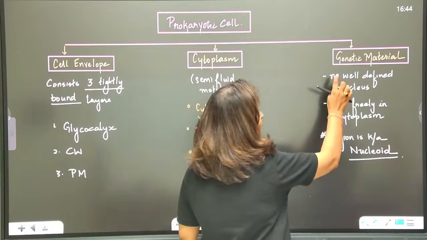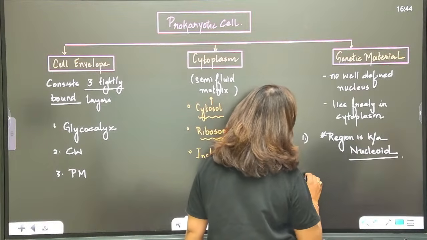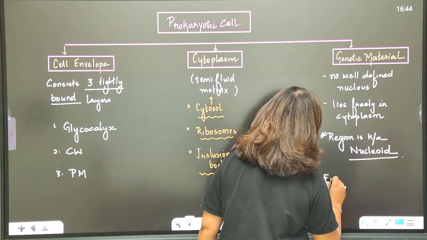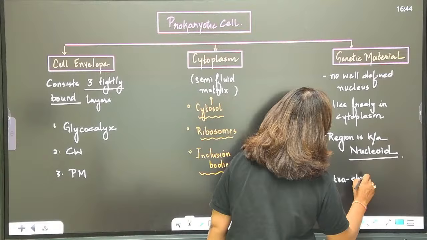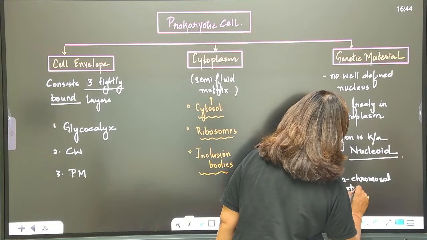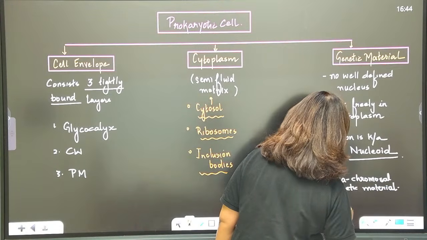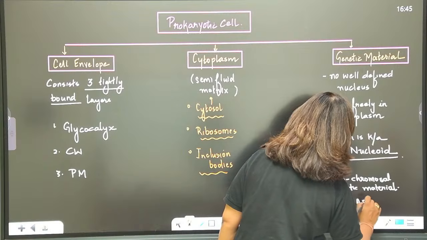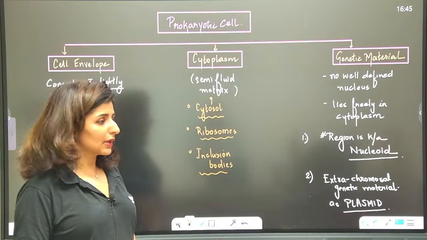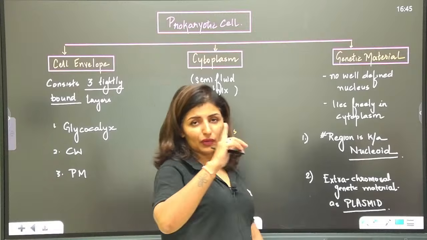So genetic material is one, present in the form of the nucleoid. There is some extra genetic material also present, extrachromosomal genetic material, in the form of plasmid. So these two structures come under the category of genetic material. Anyone with any doubt? Yes, please. So the quick overview is clear.